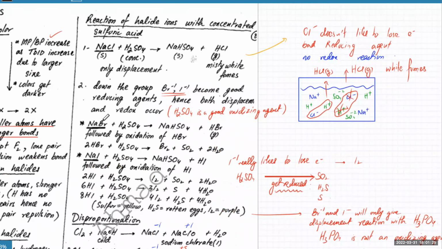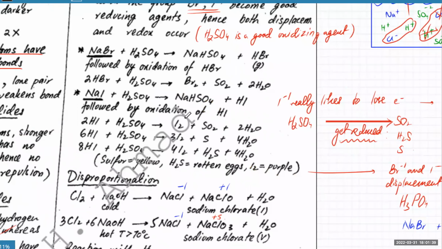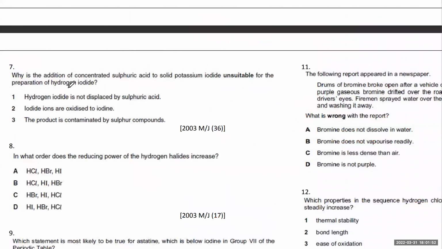But when you go down the group, Br-1 and I-1 do have displacement, but I-1 really likes to lose electrons. So I-1 quickly turns into I2. And sulfur is then supposed to gain electrons, and it will get reduced. So the question is, why is the addition of sulfuric acid to potassium iodide unsuitable for making HI?